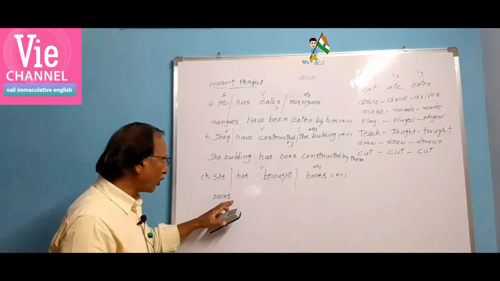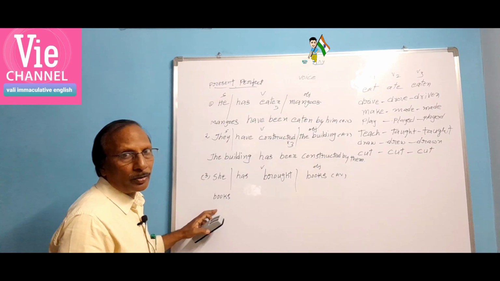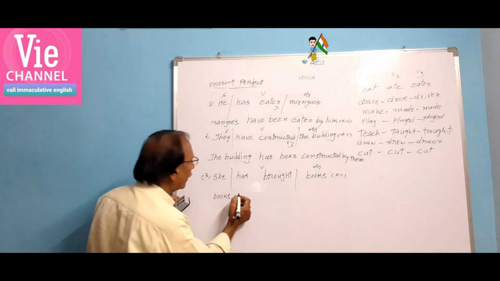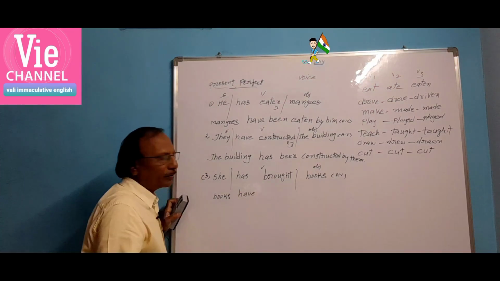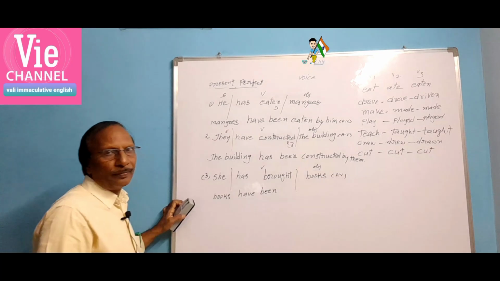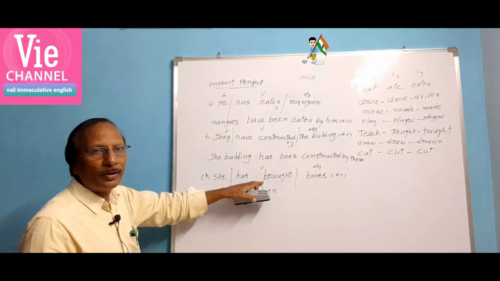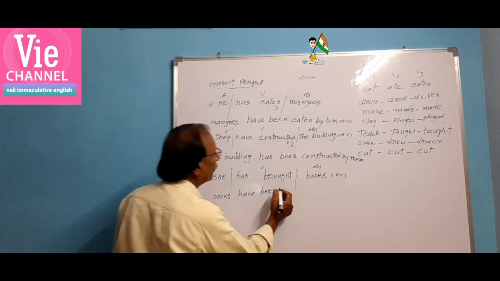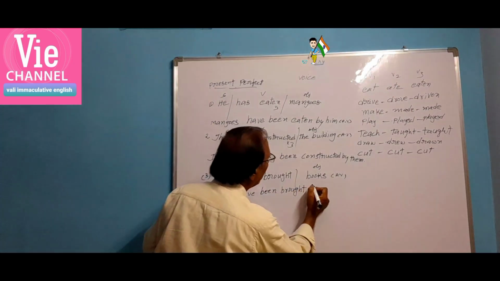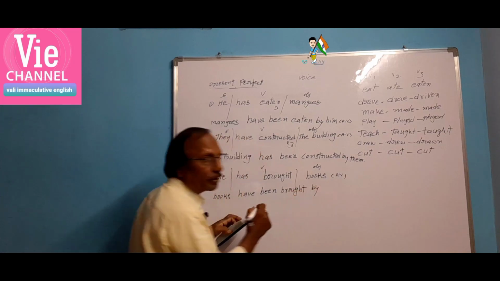Let us write the appropriate verb. What is the appropriate verb? Have. Books is plural, so have. And then been: books have been. The verb is already in V3. In present perfect, the verb will be in V3 only. So the same verb should be written, brought. Books have been brought by her; she changes to her.